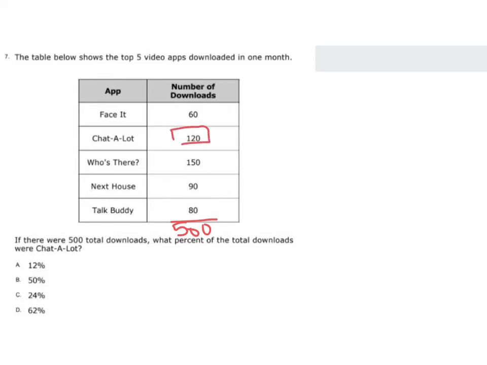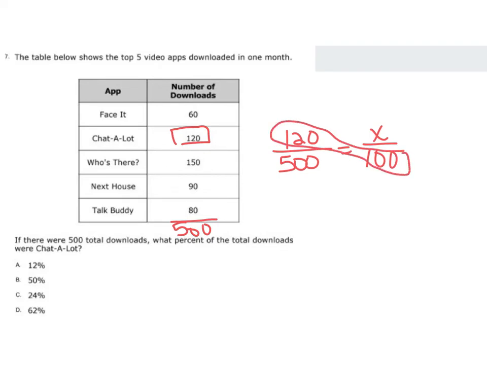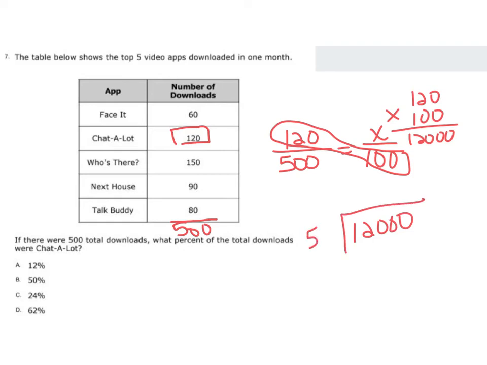So this is what they're talking about. They gave me the part, and they gave me the whole number. So I'm going to put that 120 over 500, and it's equal to x over 100 because they didn't give us that information. So I'm going to multiply this. 120 times 100. The way you do this is 120 and add the 2 zeros, so 12,000 divided by 500.